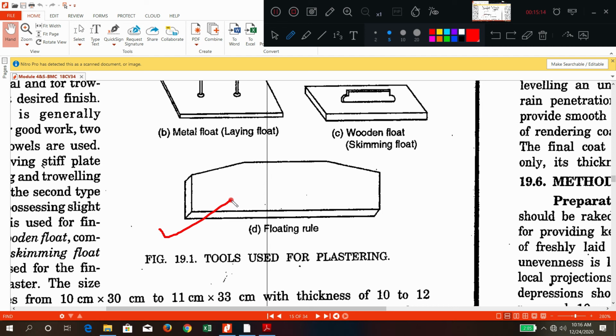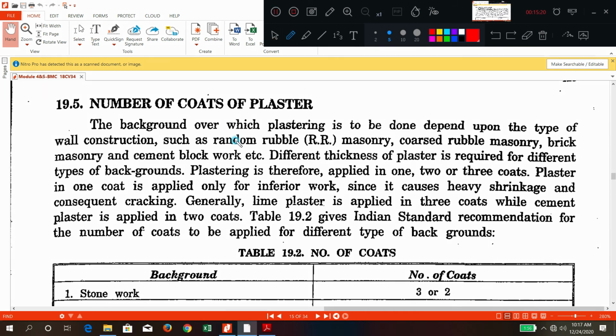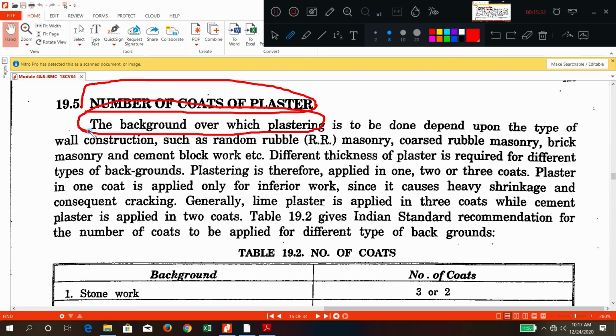So these are some of the tools used in plastering work. Next point is, how many coats should be applied for plastering? What factor will decide? The background surface quality. The background surface quality will decide how many coats are required. The background over which plastering is to be done depends upon the type of wall construction.